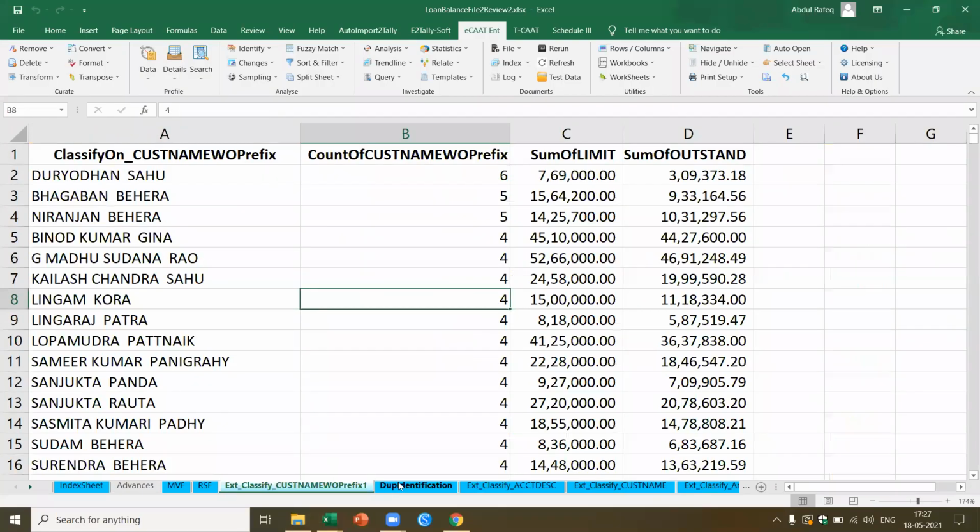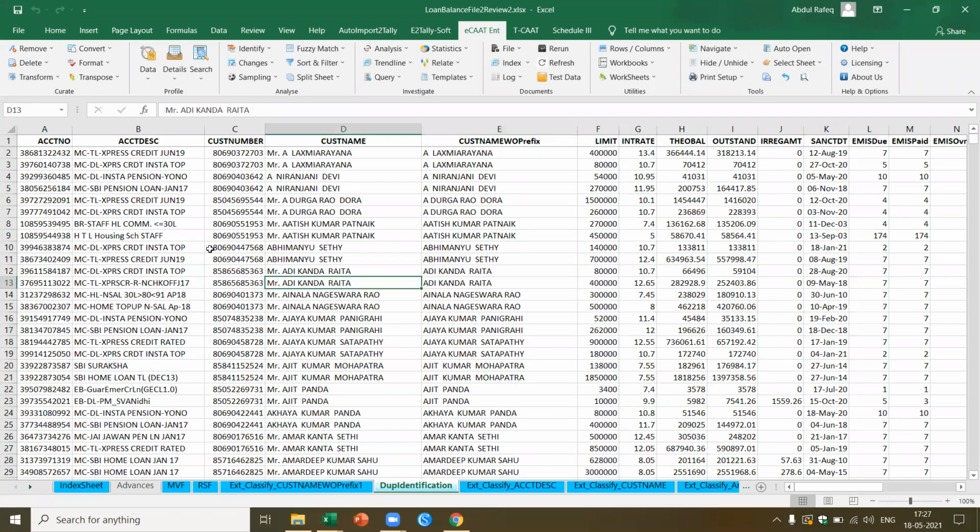Now let's look at duplicate identification. In this case, what I would like to know is what are the accounts which are duplicates, because this function takes a little time. I've already performed it based on the customer name. Now if you see, this gives me a list of all the duplicates, which means for each customer, how many loans have been given. For example, this party, 2 loans have been given. This particular party, 2 loans have been given. I'm able to get this. So it means I know how many times that customer has been repeated.